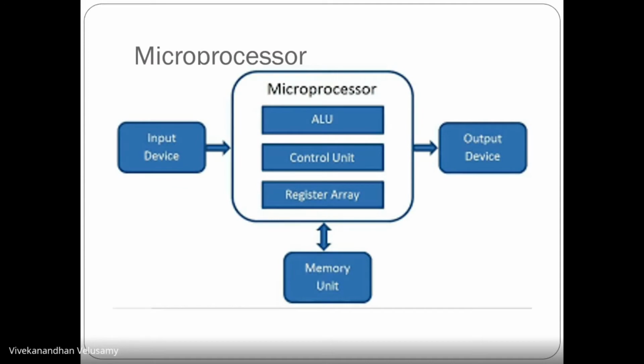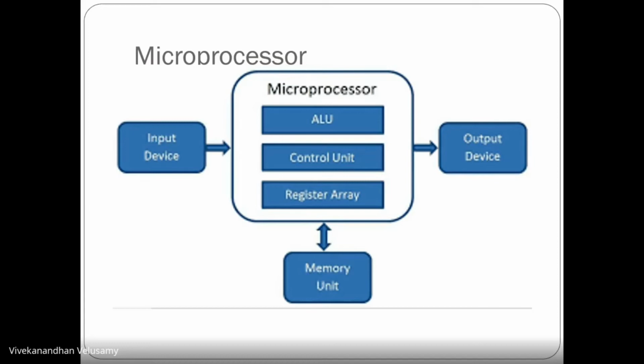Okay, so how does that microprocessor work? We are having that central processing unit. That central processing unit can perform only arithmetical and logical operations, and we are having a control unit within that microprocessor. Then we are having some register array for storing our operating data. So in a microprocessor we are having the arithmetical logical unit, control unit, and register array. We don't have any input devices, any output devices, or any memory unit in our microprocessor. Microprocessor is a separate component. Only in that separate component can we process our data.